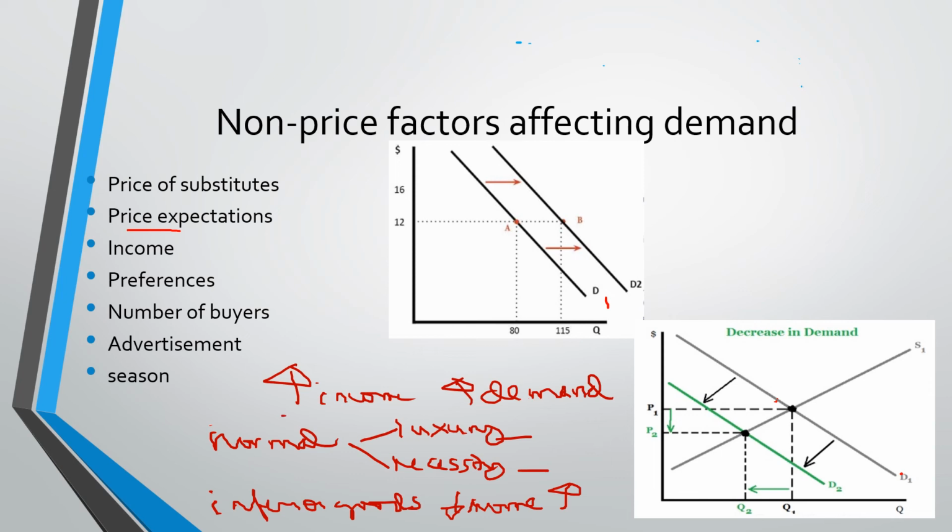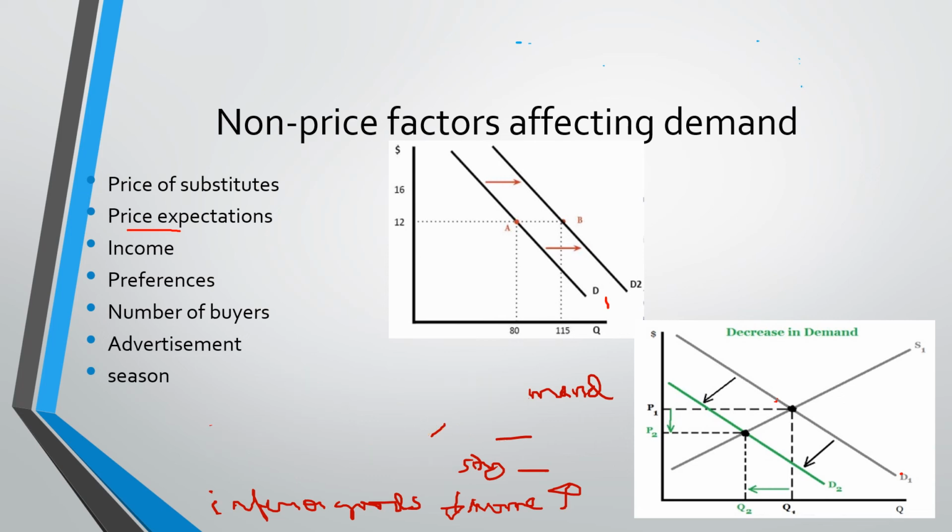So an increase in income, therefore, will only result to an increase in demand if you're talking about normal goods. But usually, if we are talking about inferior goods, when there is an increase in income, your demand for inferior goods will decrease.